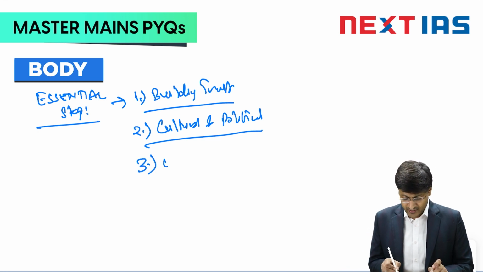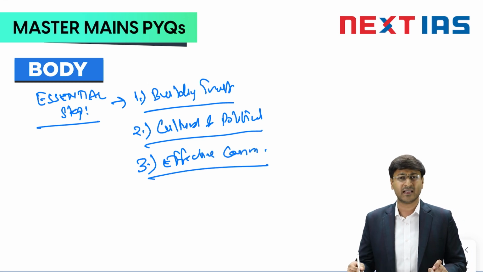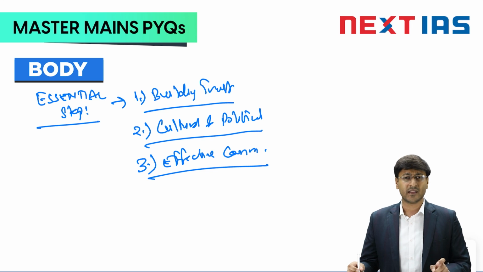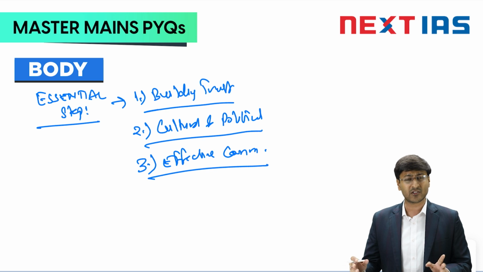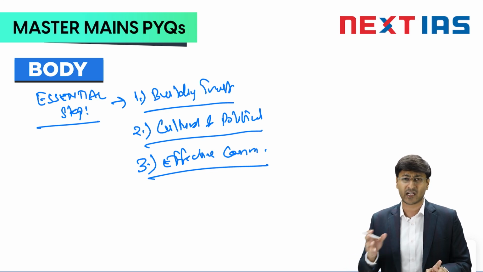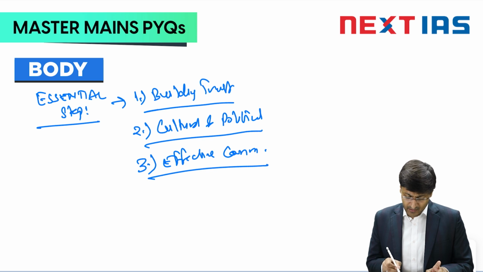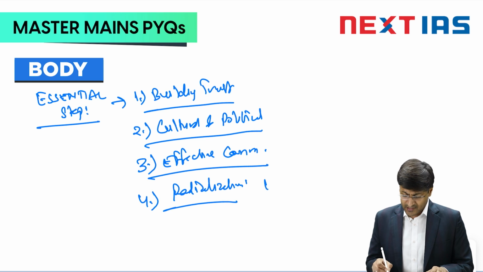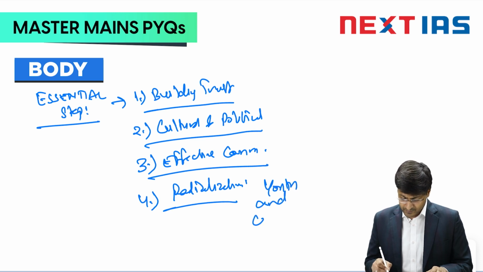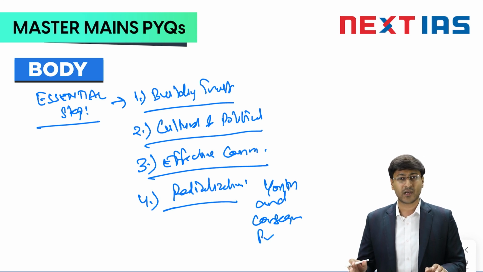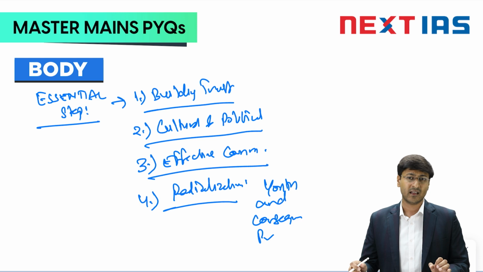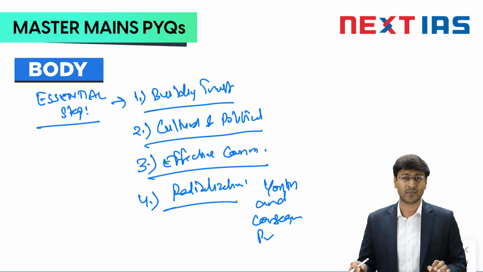Third can be effective communication. How does it help? In Nigeria, the government and NGOs used effective communication to counter Boko Haram's agenda. Their propaganda was countered by the government as well as NGOs through effective communication with the people. Next can be to prevent radicalization. There was the Youth and Consequences program in Denmark. It helped give youth a sense of belongingness, and it prevented their radicalization by militant groups.